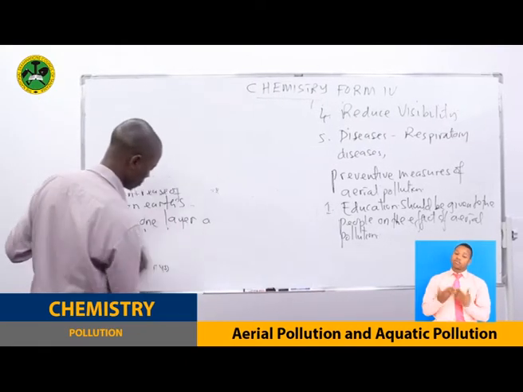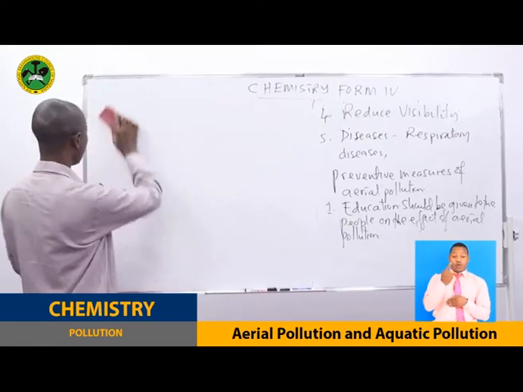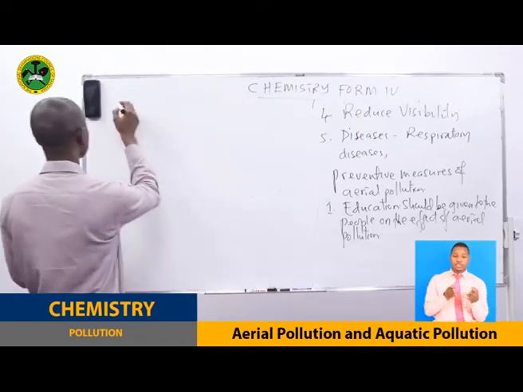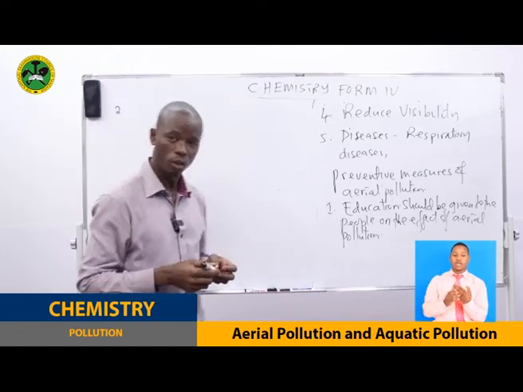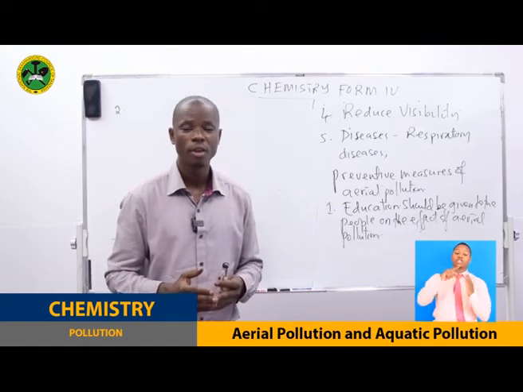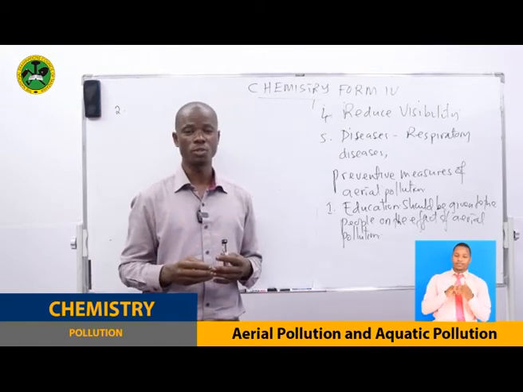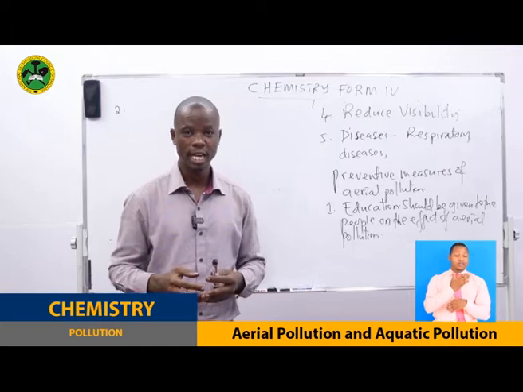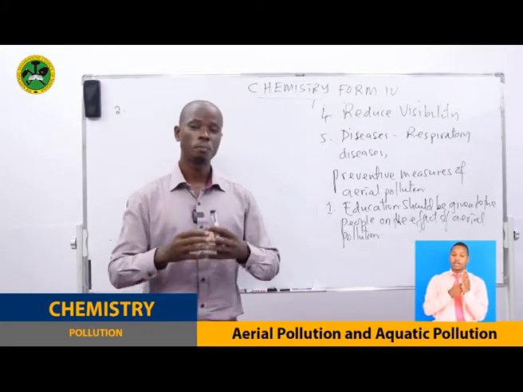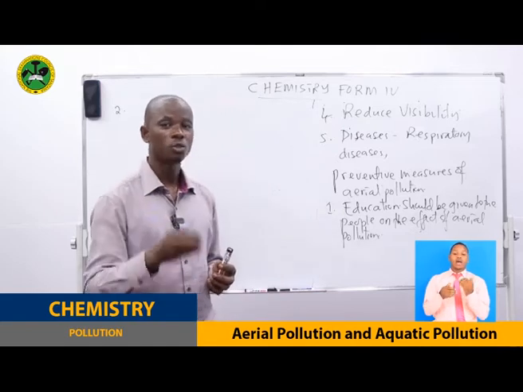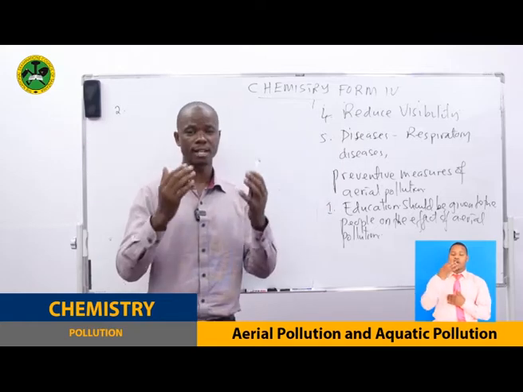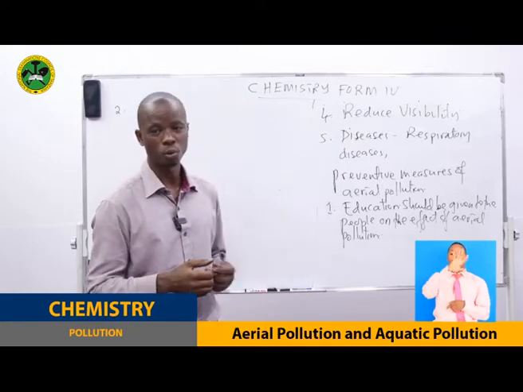After we have seen that first point, let's go to the second way of preventing aerial pollution. The second one is laws. You know, sometimes as human beings, if we are not limited with laws, we can go further and destroy our environment. So the government should put strict laws in order to control aerial pollution. And these laws should cover all areas concerning aerial pollution.